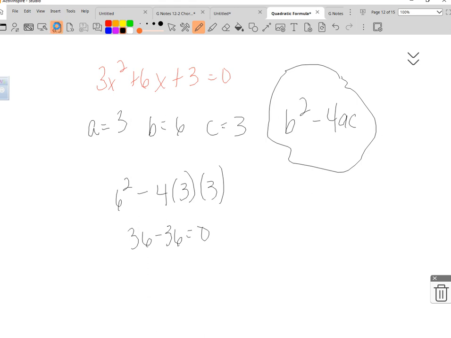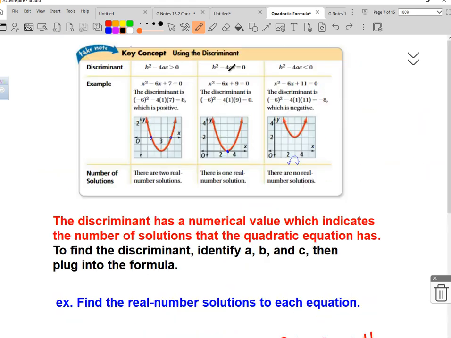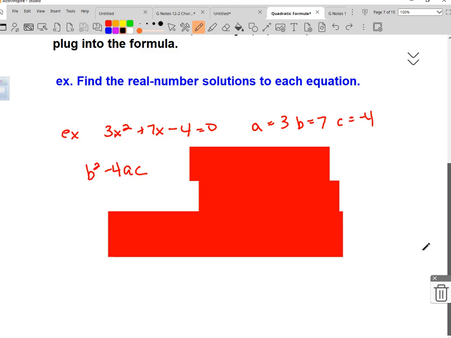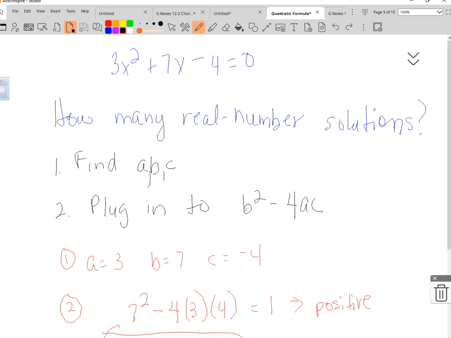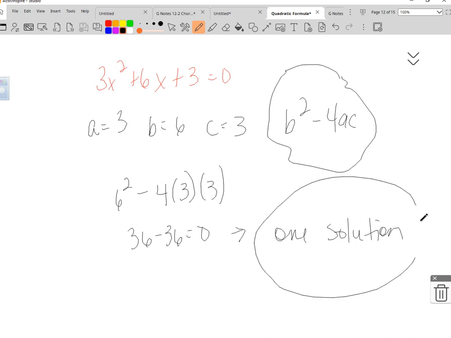Let's look back here. What does it mean if it's 0? Yes, it's one solution. You were at the very beginning. Okay. If it's 0, 0 means one solution. So the answer, if they ask how many solutions, is one solution.